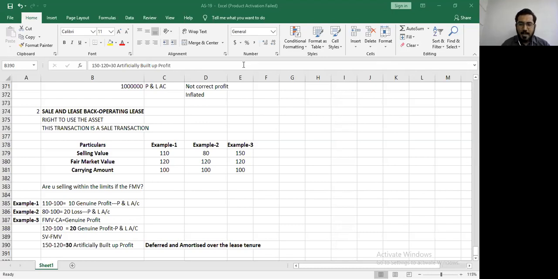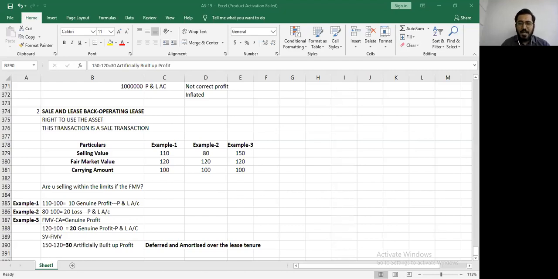Say for example, I am selling at 120, and the carrying amount is 150. And you are the buyer. Now, if you are the buyer and I am the seller, will I actually have a loss of rupees 30?